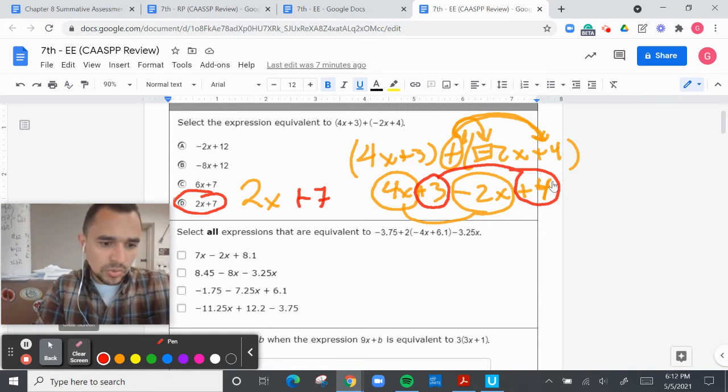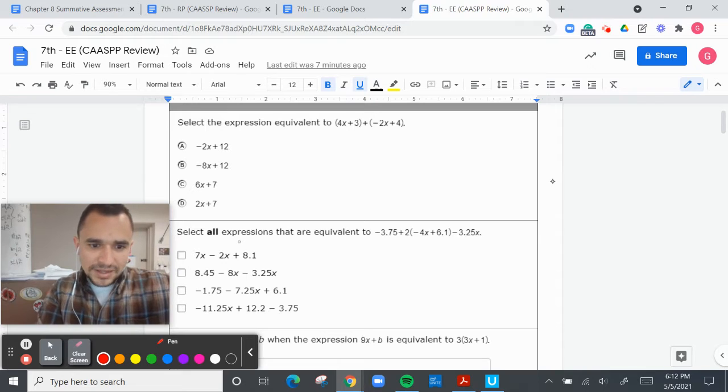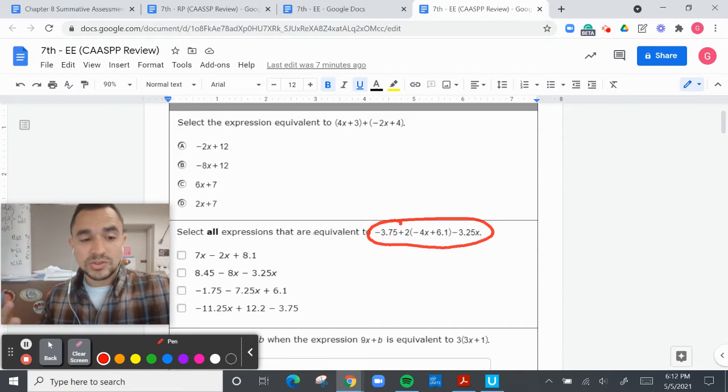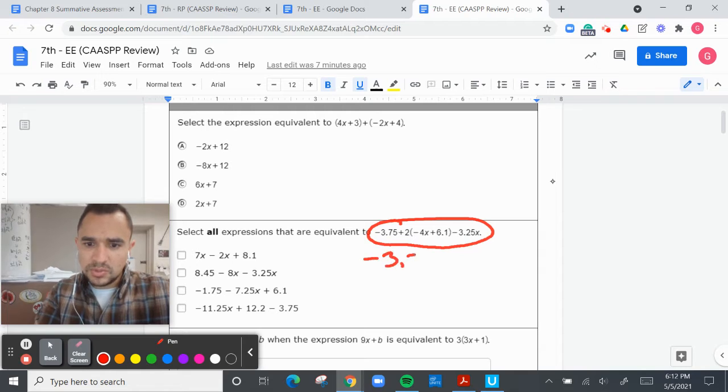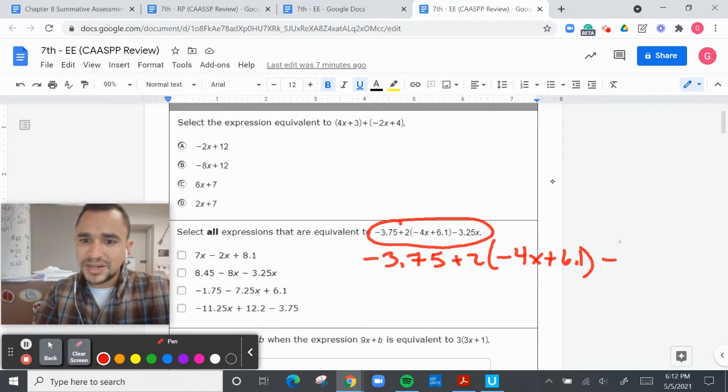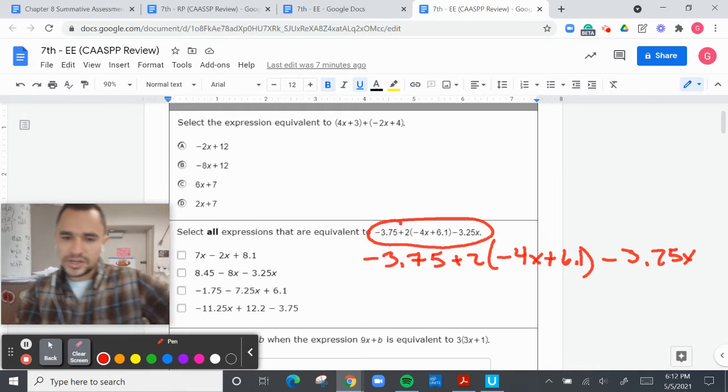All right, moving on to our next problem. We have select all expressions that are equivalent to this right here. As I always would want you to do, rewrite the expression or equation. So negative 3.75 plus 2 parentheses, negative 4x plus 6.1. And you're like, but it's already there. If I can do it, you can do it. And I always do this, okay?